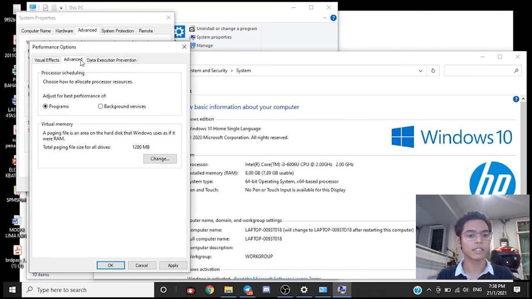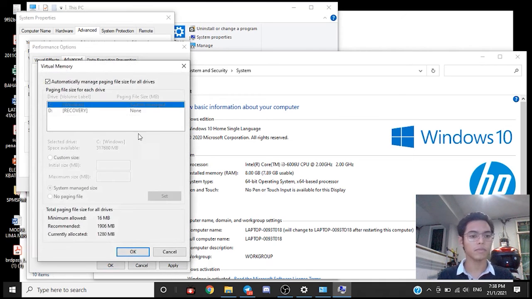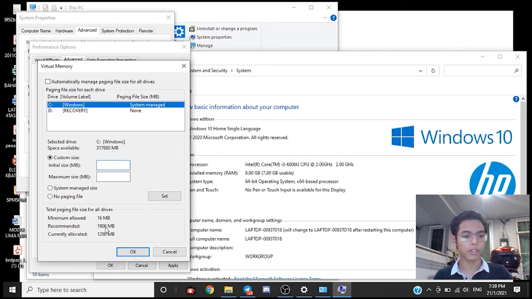So advanced. As you can see, here is our virtual memory. I'm going to change this. The minimum allowed, recommended is 19. If you want to do this manually, just choose custom size. For the initial size, you put the recommended one, 1960, sorry. And for the maximum size, we need to calculate it.